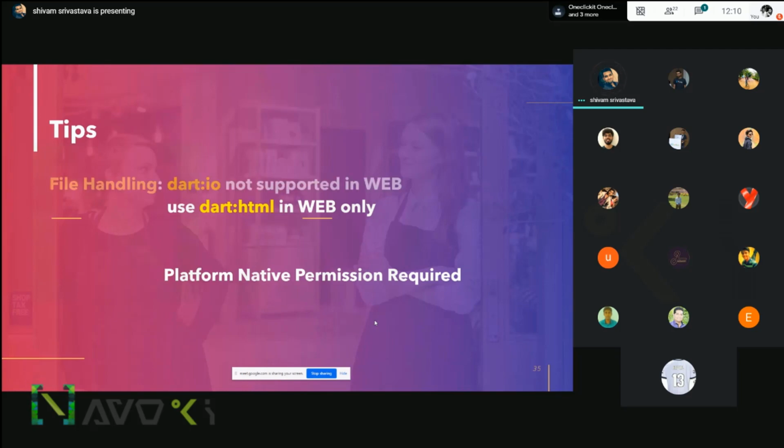Okay. So what are the tips? Some regarding if you're working with the cross-platform application, there are some tips. If you are working with file handling, Dart.io works with mobile and desktop. You can perform read and write operations, but it does not support the web.